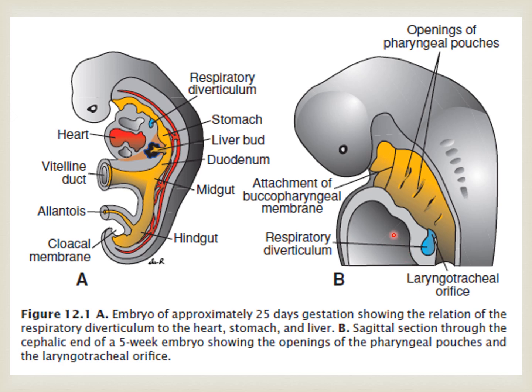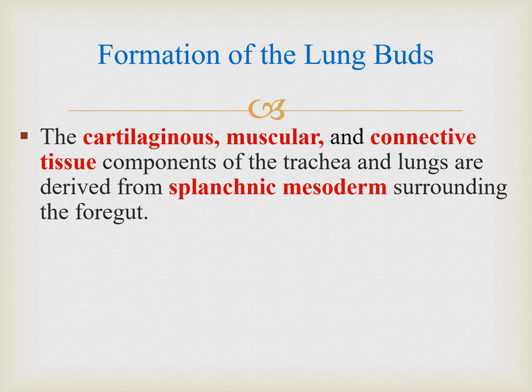Also in the diagram, at the cephalic end, toward the head of the embryo, we have pharyngeal pouches openings. In the next few slides we will discuss these pharyngeal pouches, which are mainly head and neck structures, and the part of the respiratory system that we are going to discuss in a few minutes.